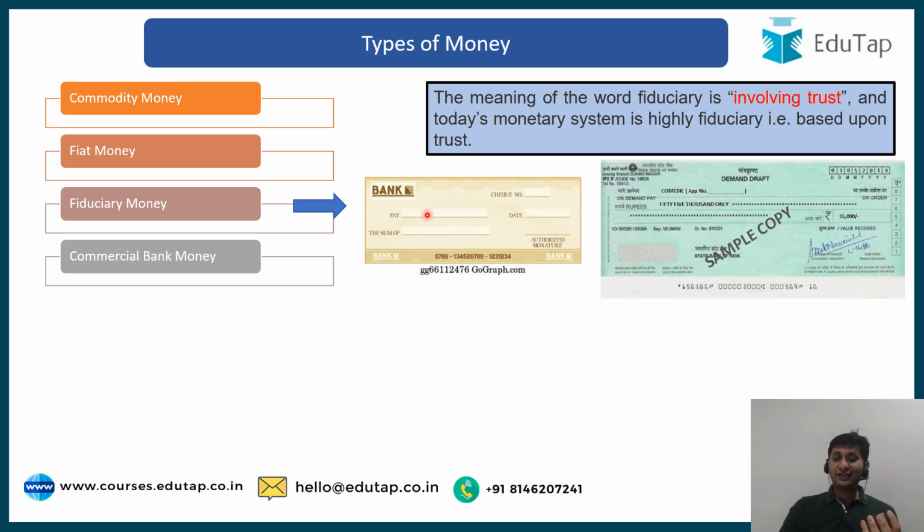When we do transactions using these means, they are based on trust. If a bank has made a demand draft and I give it to somebody, that person trusts that this demand draft will surely get encashed. This type of money which is based on trust is called fiduciary money. Sometimes you take a loan and your relative or your father gives a guarantee for that. That also is fiduciary money, because it is based on trust.